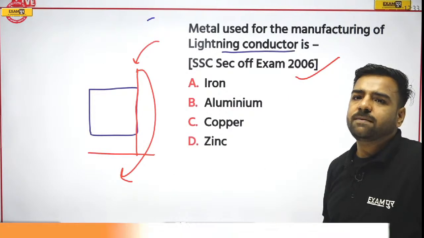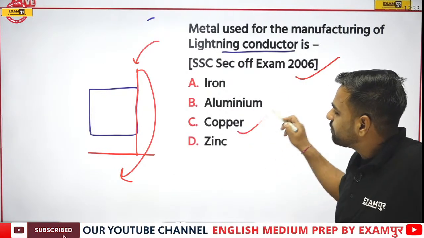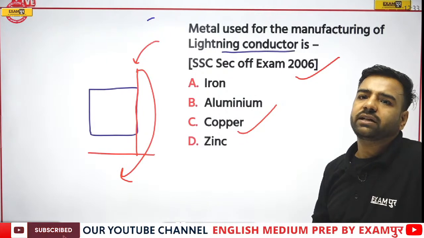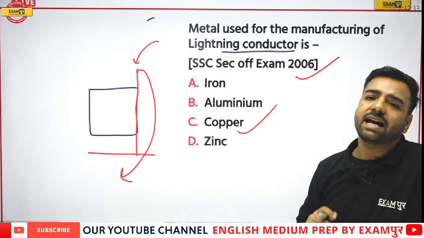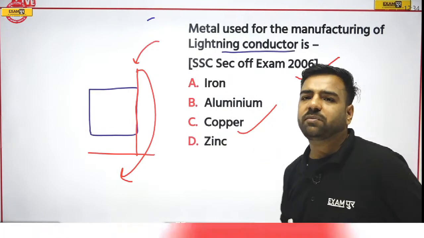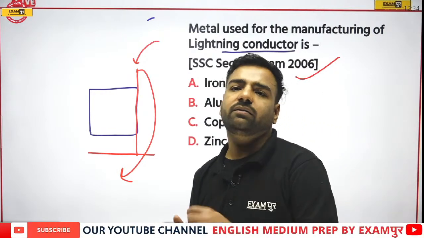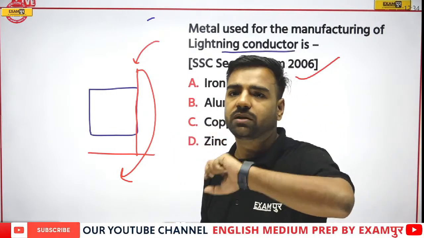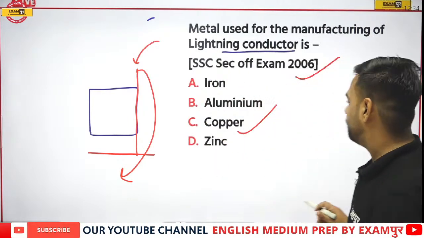Prajwal, you are with C. That's absolutely correct. Copper is the correct answer. Namrita, you are with A, that is iron. No, Namrita, here copper would be the correct answer. Prajwal is with the correct option. So please remember, copper is going to be the correct answer here.